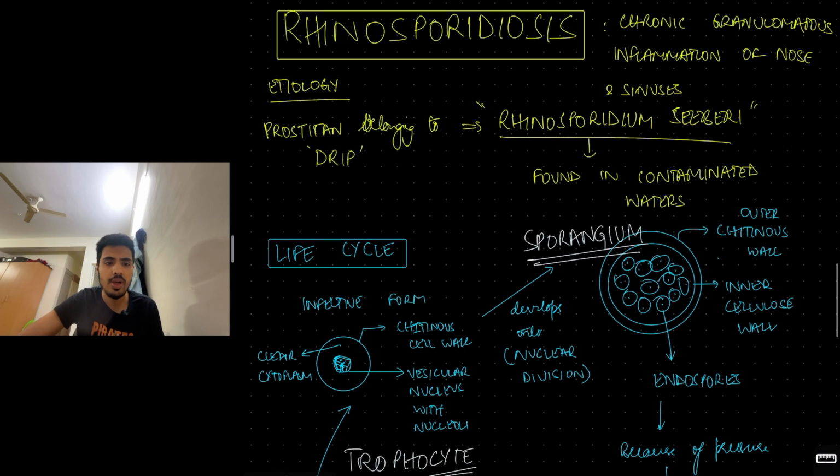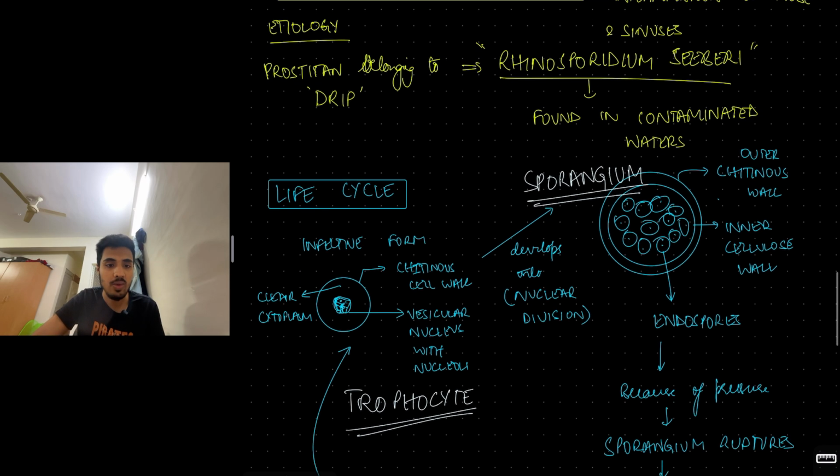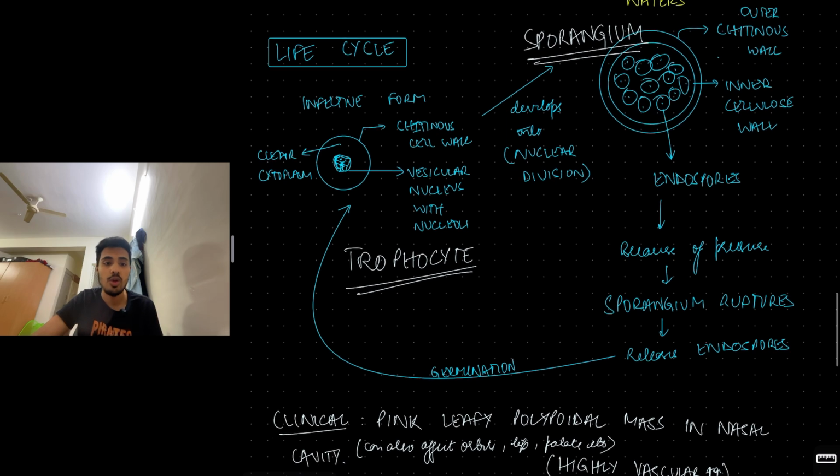So, rhinosporidiosis: chronic granulomatous inflammation caused by Rhinosporidium seeberi, found in contaminated waters. It is a protist. So trophocyte, chitinous cell wall, vesicular nucleus, nucleoli, clear cytoplasm. Division takes place, forms multiple endospores, forms a sporangium, outer chitinous cell wall, inner cellulose wall, then multiple endospores. Because of the pressure, it ruptures and releases the endospores. Endospores germinate, forming trophocytes once again.